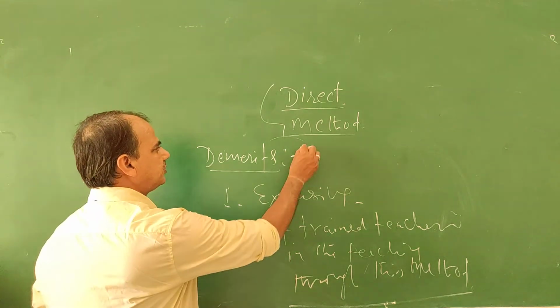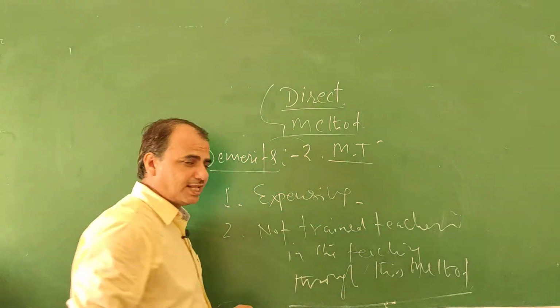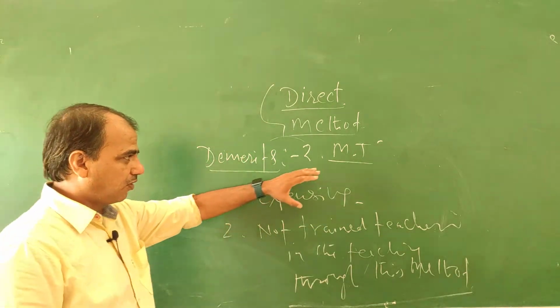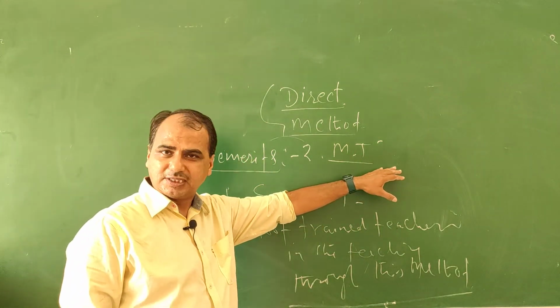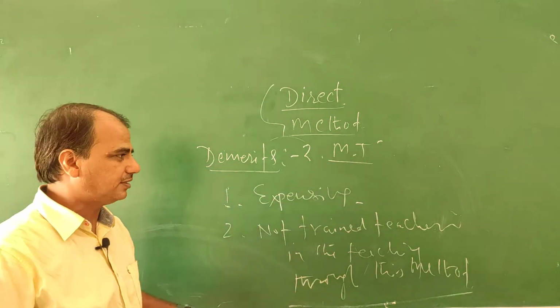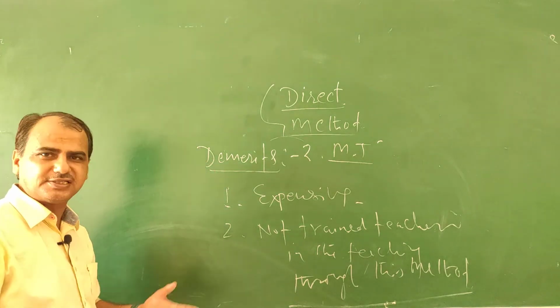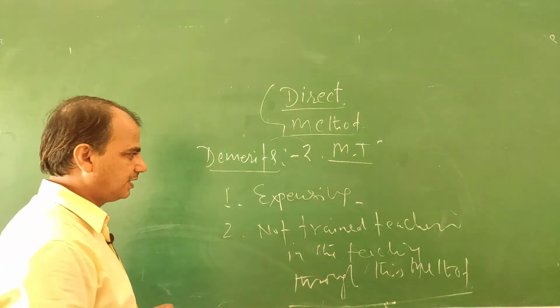They always use the mother tongue, as you know. But in this method the mother tongue is prohibited, so there is no place for the mother tongue. So there is a deficiency of trained teachers in this method.